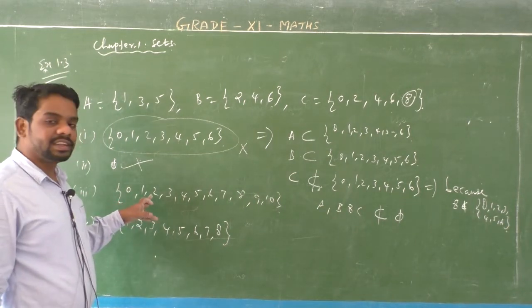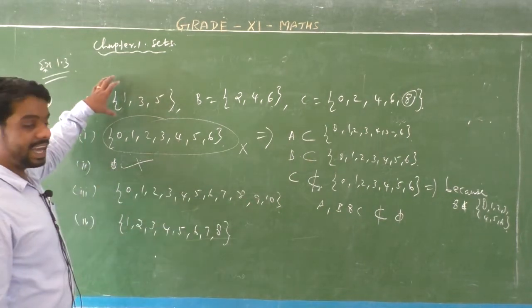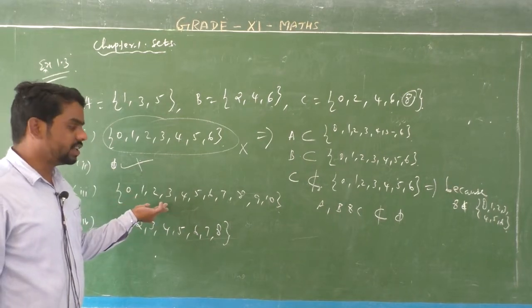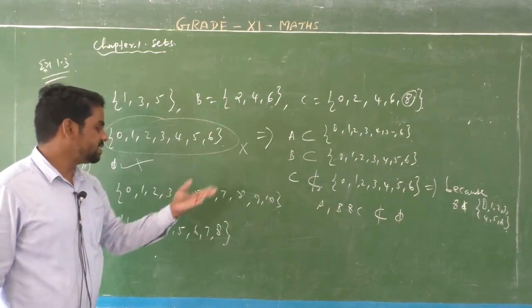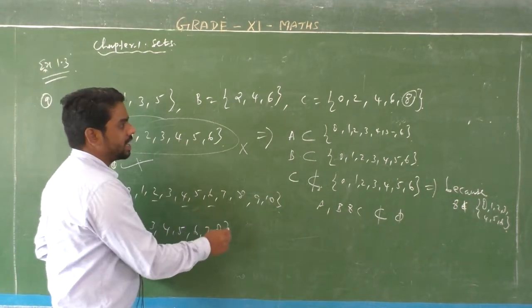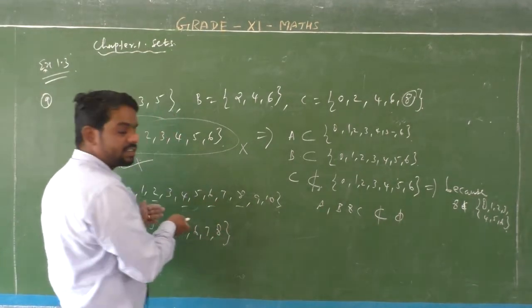Okay, next, the third one. Check the third one: 0, 1, 2 and so on, up to 10. Given set A has 3 elements, 1, 3, 5. 1, 3, 5 belong to the third set, and 2, 4, 6 always belong to the set, and 0, 2, 4, 6, 8 always belong to the set.